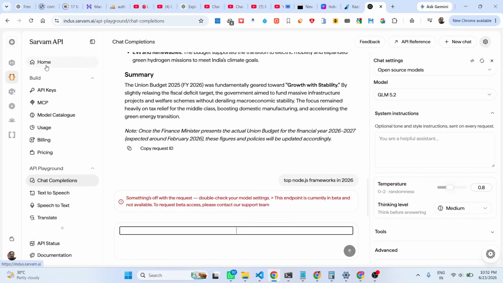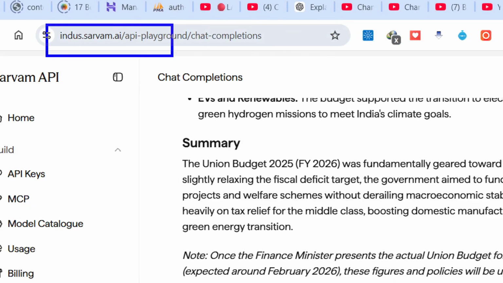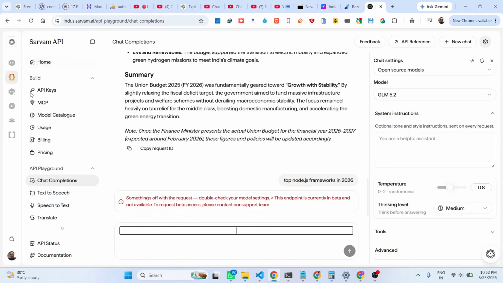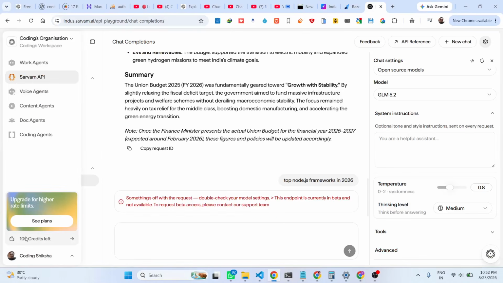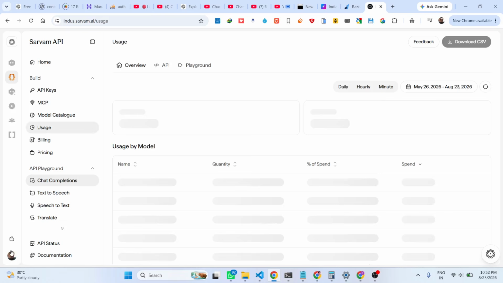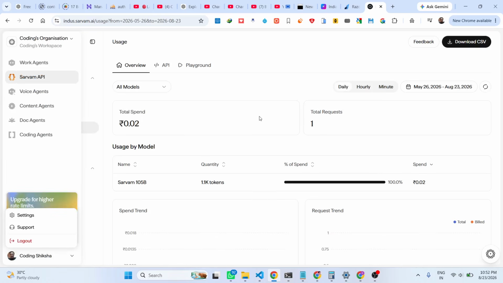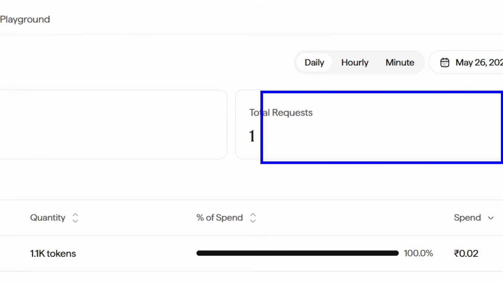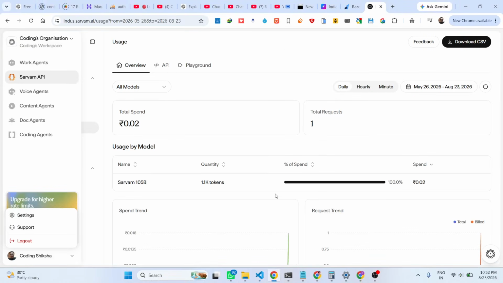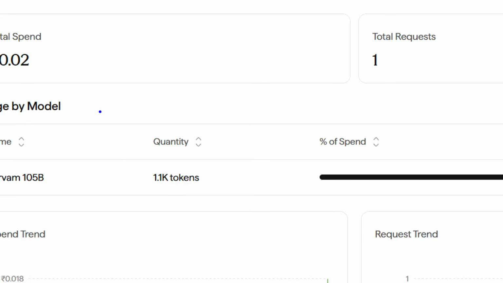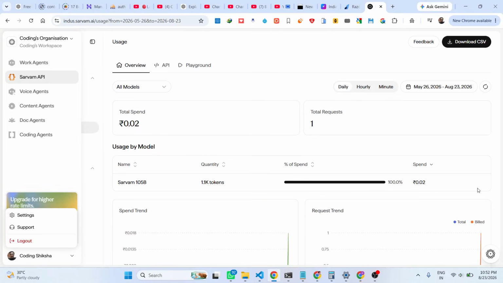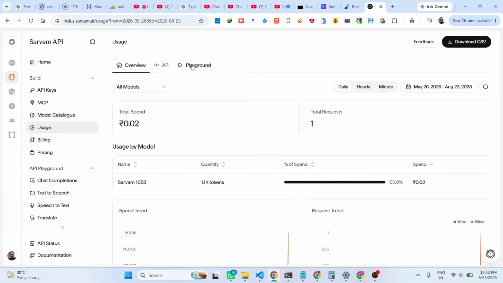This was just an introductory video showing that India has released its own AI platform, Sarvam AI. You get these 100 credits if you go to the account. As you see, this is the total requests we made, and it cost us 1,000 tokens, and this is the money that we spent. It gives you 100 credits, which cost you tokens whenever you make a request. Now the playground section again.